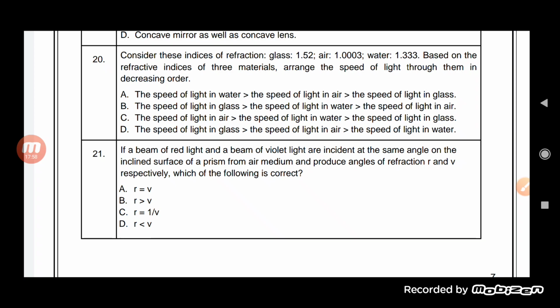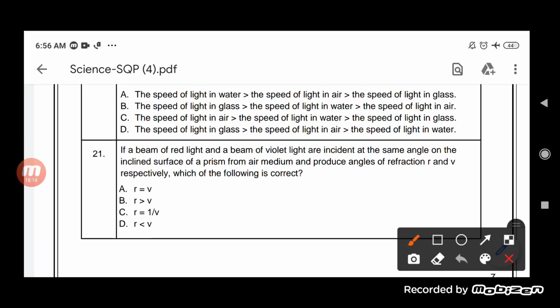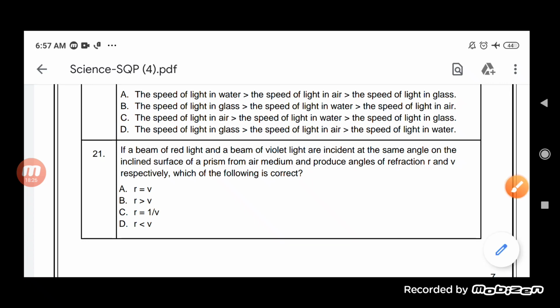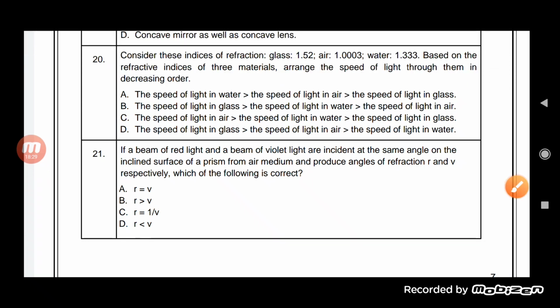So air has a refractive index of 1.0003. Whichever has the lower refractive index, there the speed of light will be higher. So the speed of light in air is higher than the speed of light in water, then the speed of light in glass. Because the more the refractive index, the less the speed of light. So in the case of air, the refractive index is less, so the speed of light will be more.